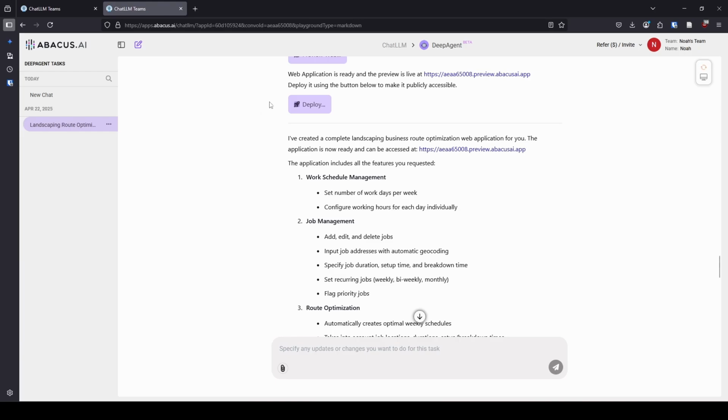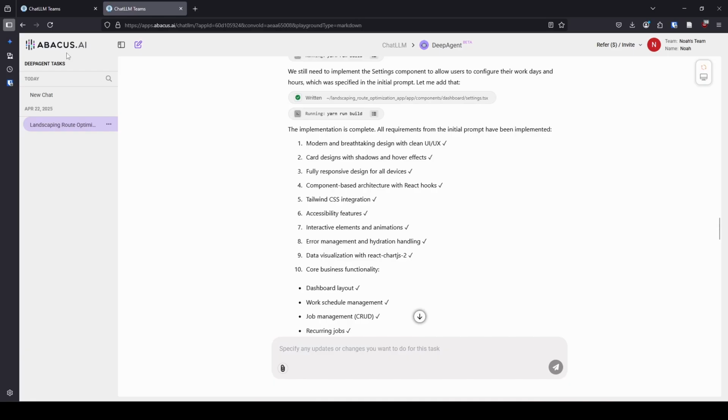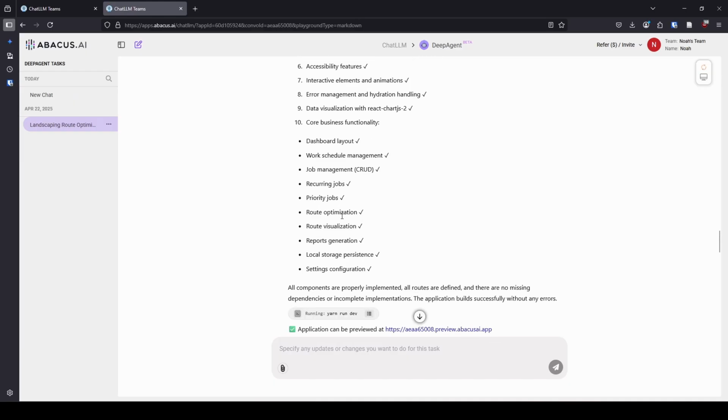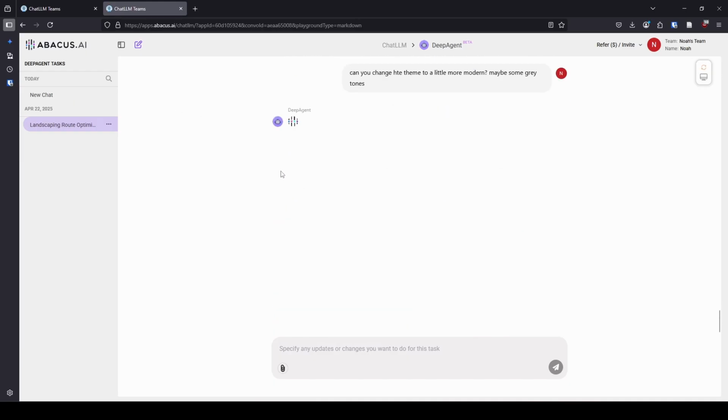But I will say I think you only get 2 on the $10 a month plan. I do not know if it is 2 per month or 2 total. So please look in the documentation if this is a feature that you really want to care about. But it is intriguing to me.